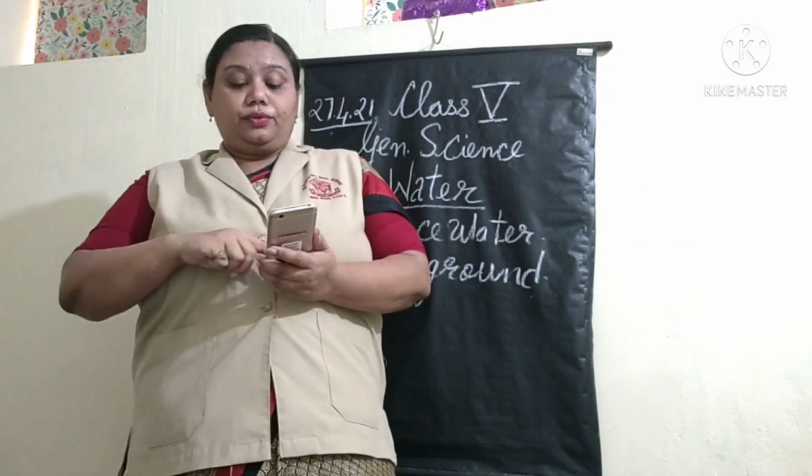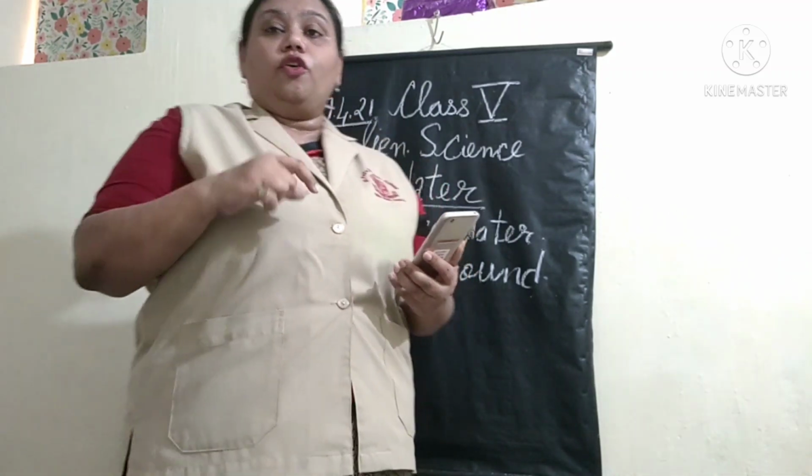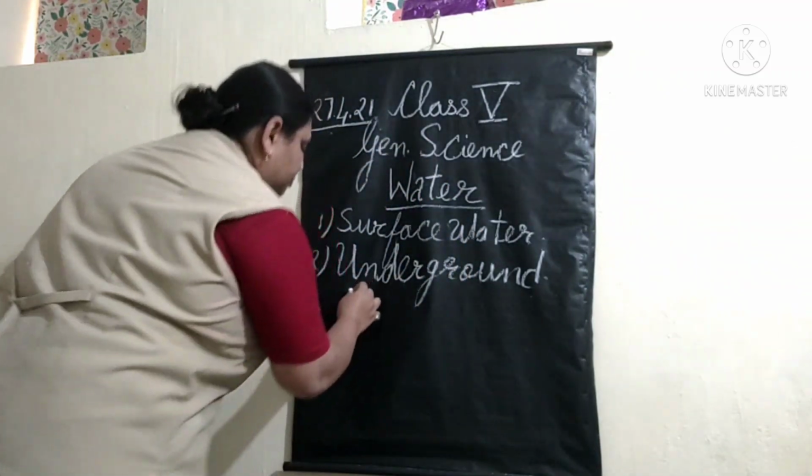I'll give you the explanation for the water cycle. Evaporation: the sun slowly heats the water on the surface of the earth. This water changes into water vapor. The process of change of water into water vapor is called evaporation. So the first stage is evaporation.